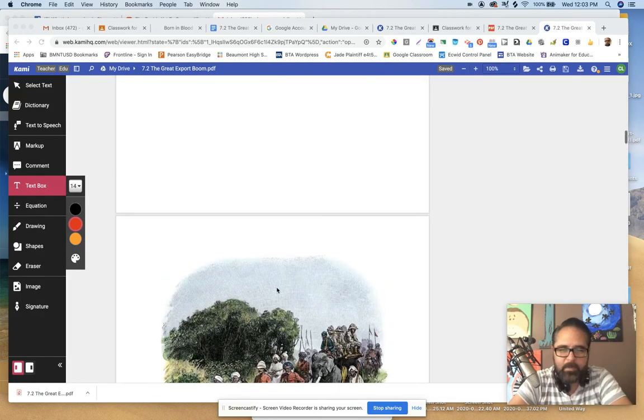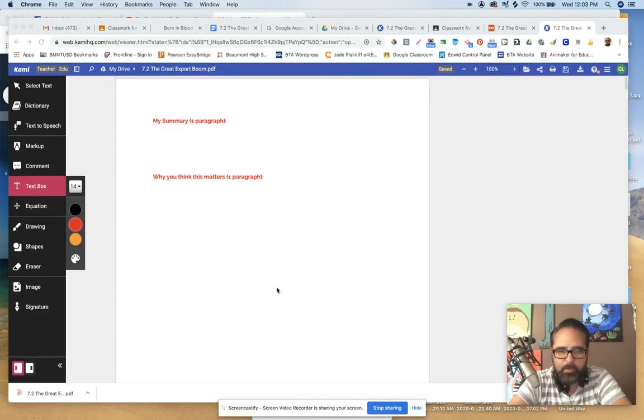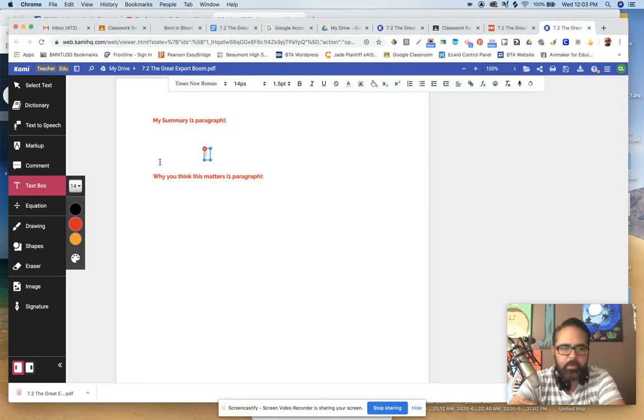So we see that here is the PDF that we're working with, the one that I want you guys to work on. I put the summary and why you think this paragraph matters at the very top this time instead of at the bottom, which is a little bit easier for me to read that way. But say, Lopez, how am I going to write in that section? Look, it's a PDF, there's no way for me to write. What you're going to do is you can just double click in it.